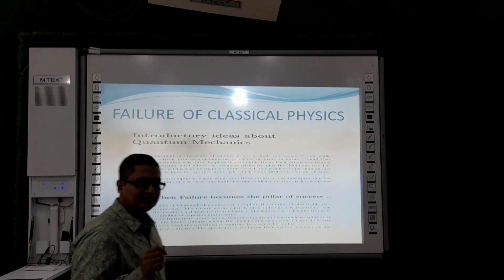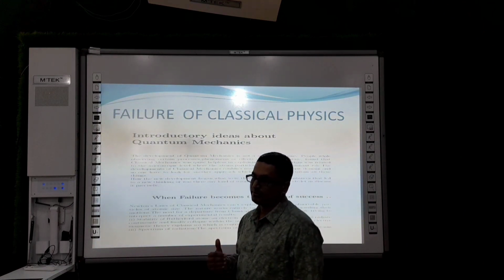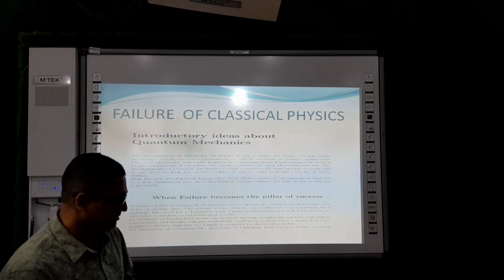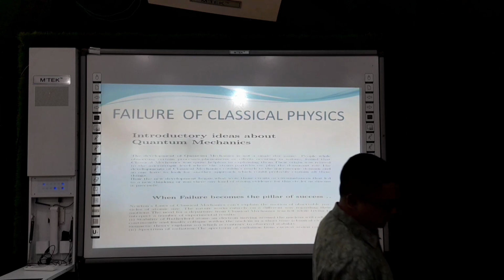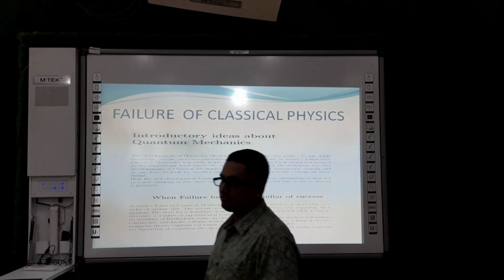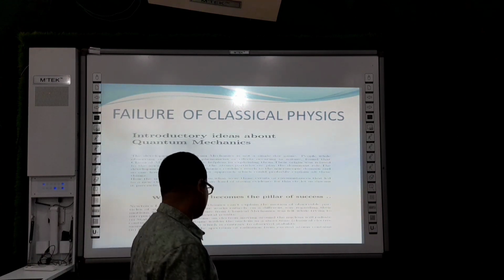So it's basically classical physics which is used today in our daily life, for whatever physical phenomena are around us. But the thing is that classical physics sometimes fails in certain ideas, and those failures actually became the pillar of success and later led to the development of quantum mechanics.